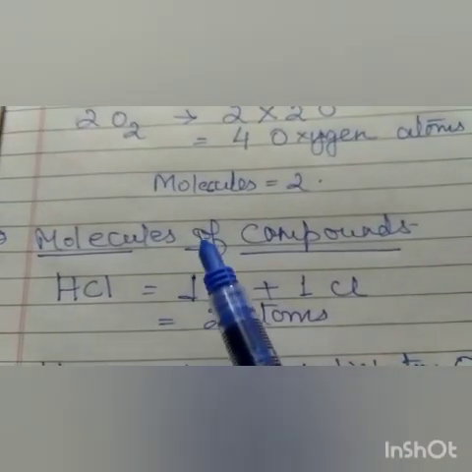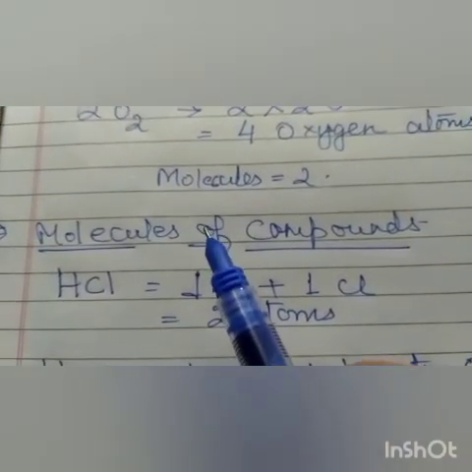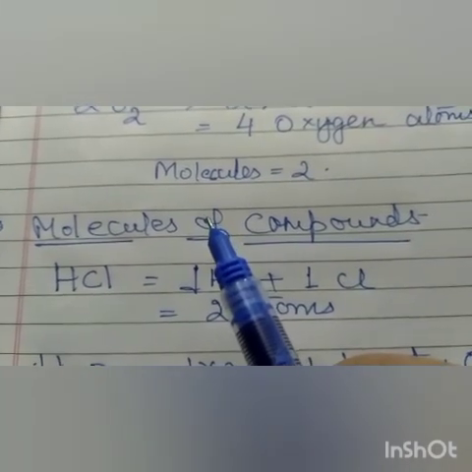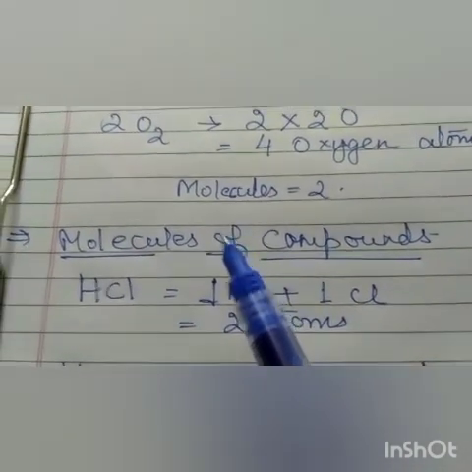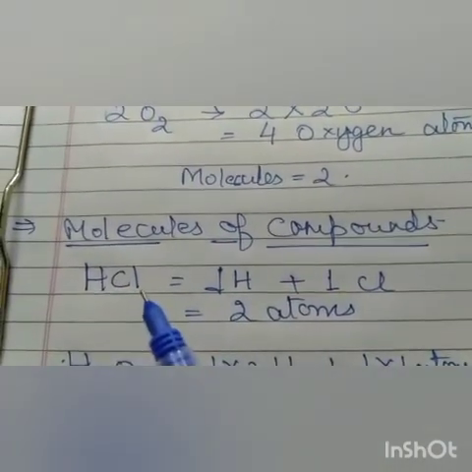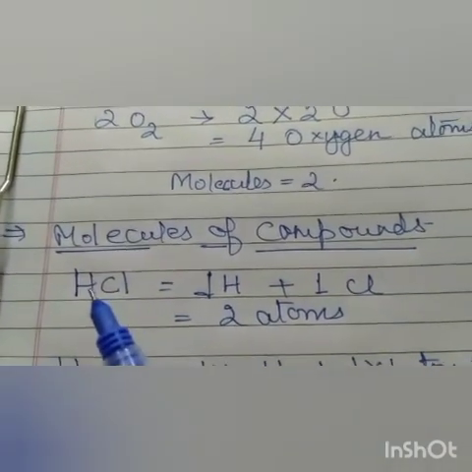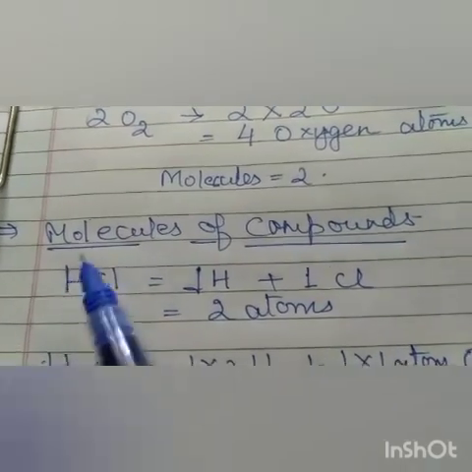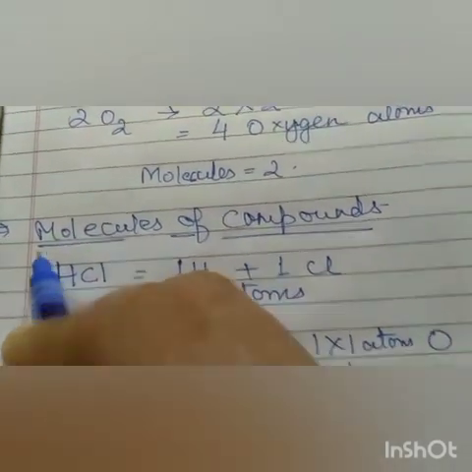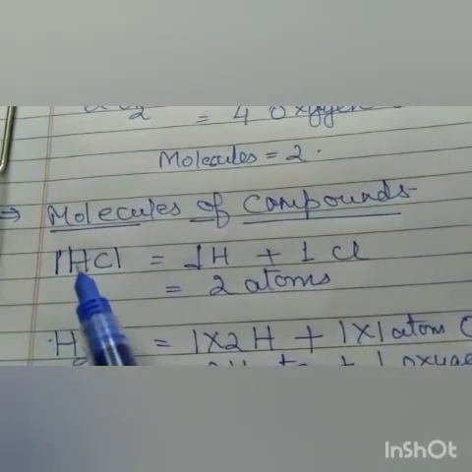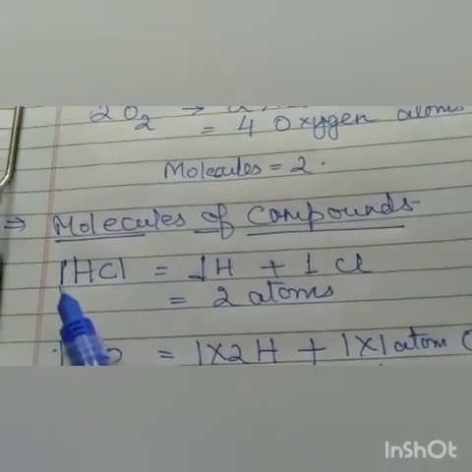Molecules of compounds. What are compounds? Compounds are substances which are made up of different atoms. Okay, for example, you see HCl, hydrochloric acid. Here nothing is given, so what does it mean? It means 1. So how many molecules of HCl are there? There is only 1 molecule.